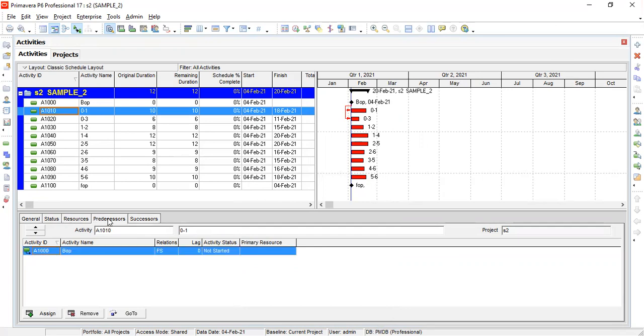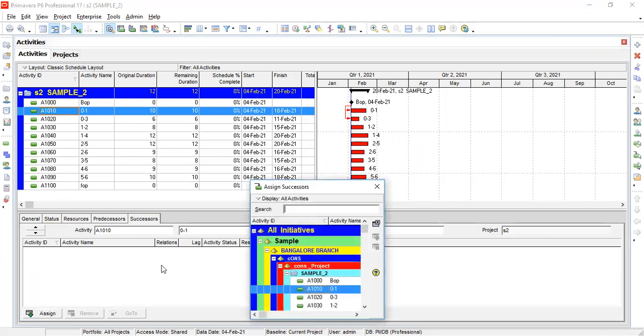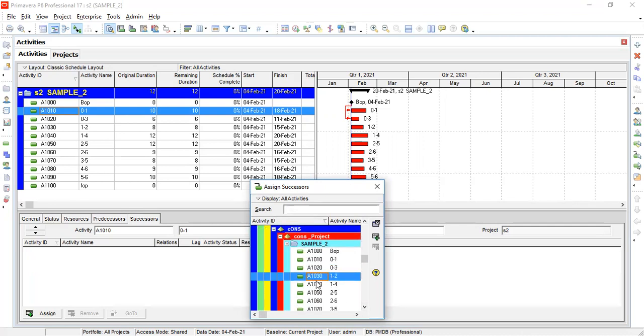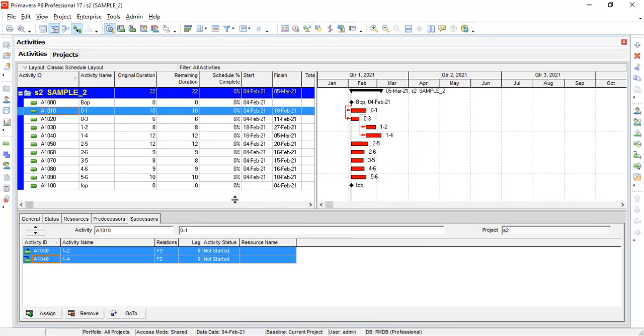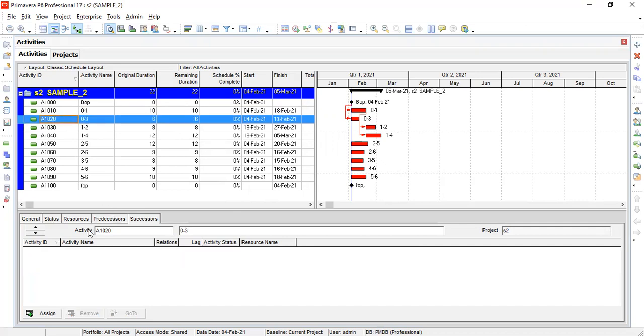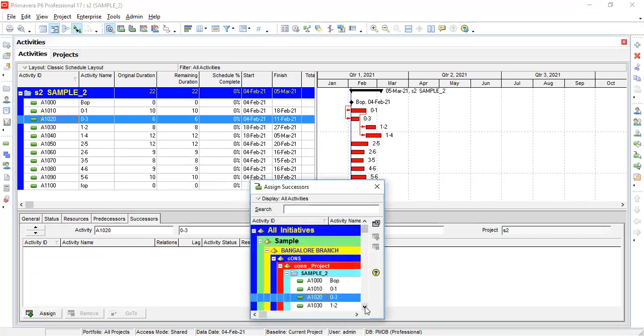In the predecessors you can see it, and then the successor area. For the current task starting with 1, that is 1 to 2 and 1 to 4, click those two tasks as the successors. Okay. Then 0 to 3, you can see 3 to 5 as successor.